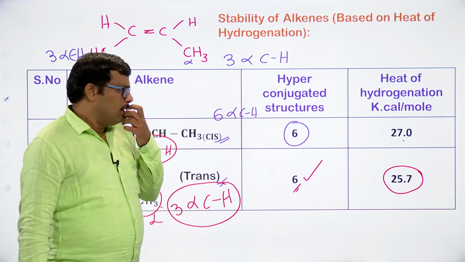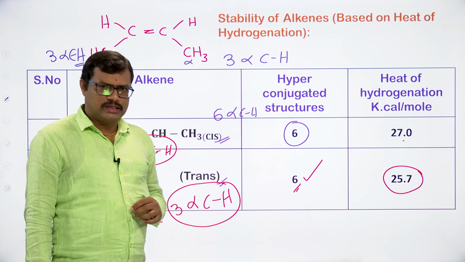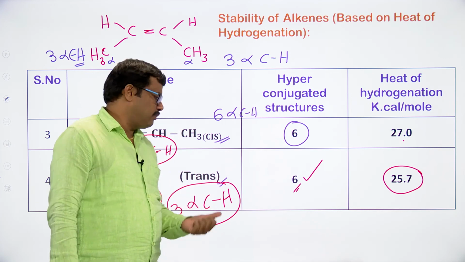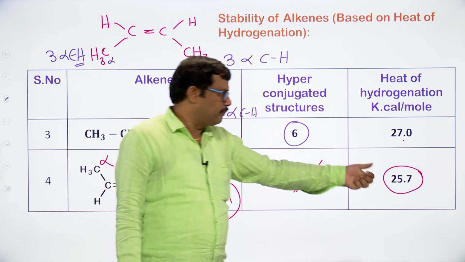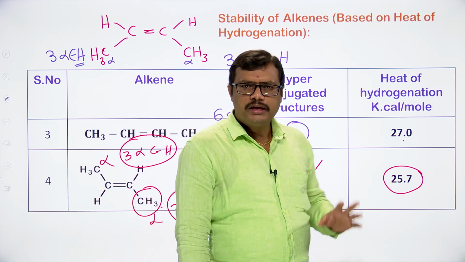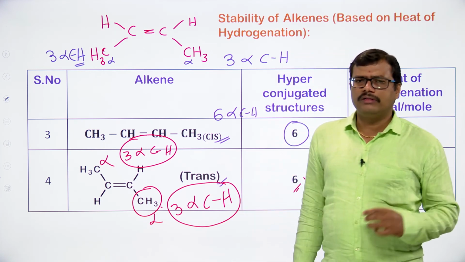Both molecules have the same number of hyperconjugative structures, but the trans isomer is more stable compared with the cis isomer. In case of geometrical isomers, generally we say that the trans isomer is going to be more stable when compared with the cis isomer.